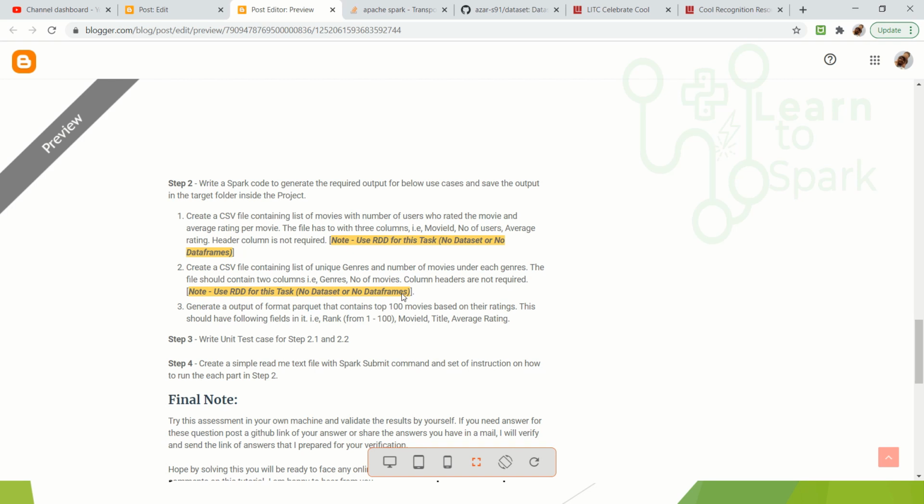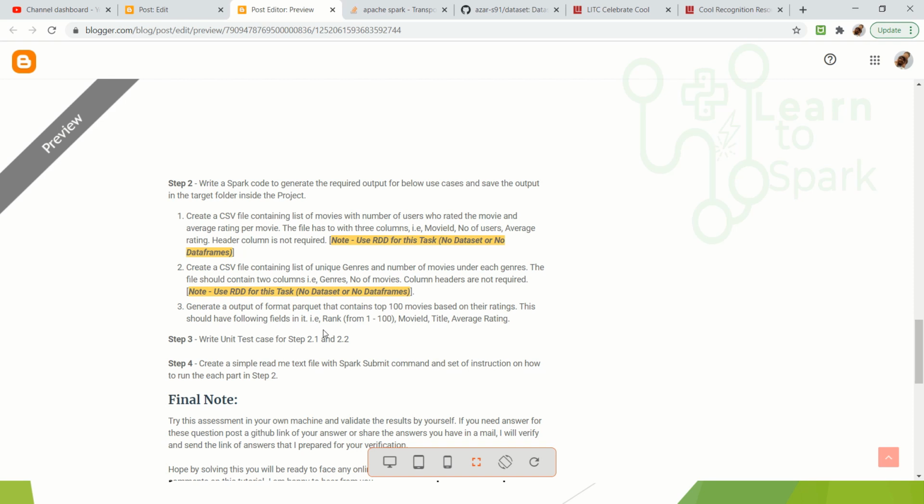Like the first question, there is another question as well. Here as well they are asking you to have a CSV file as output with some business logic to be applied on the three data sets. Here also they are asking you to refrain from using data sets and data frame and use RDD.